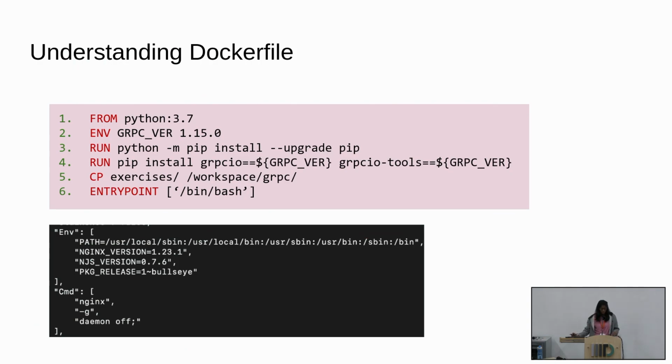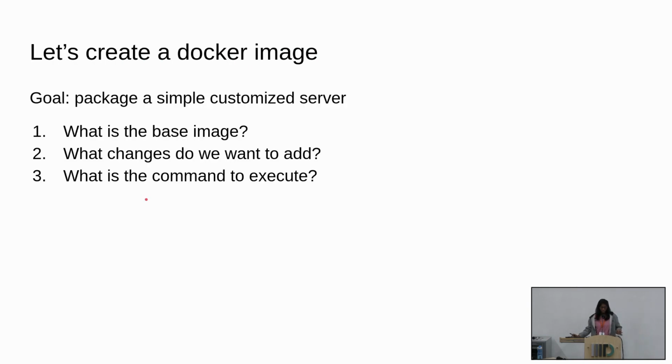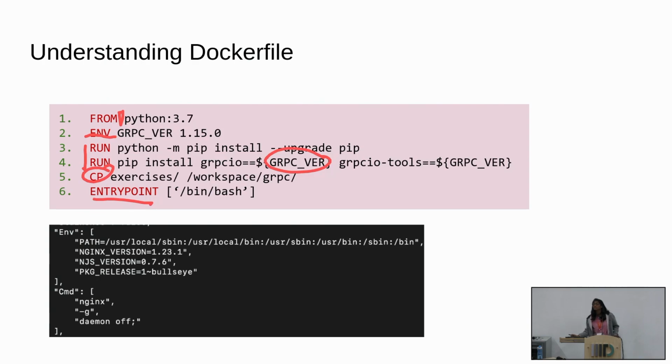Okay, I think this is a summary: you see FROM python, and you see the environment variable so that I can use it in the later commands. You see RUN, you see COPY, and you see ENTRYPOINT. So these are the different commands that you use to build, to create a Dockerfile. Oh no, I'm setting the environment variable gRPC to 1.1.15, and then later on I can use that environment variable in the container. Any process in the container will then see this as the environment variable.